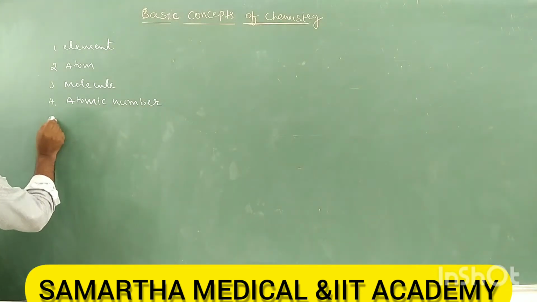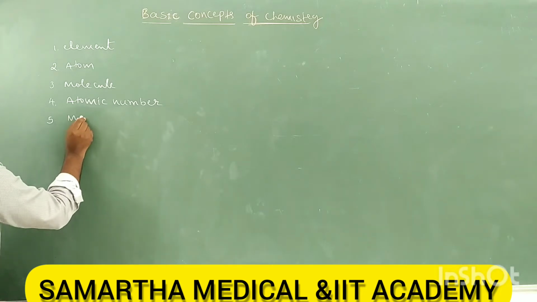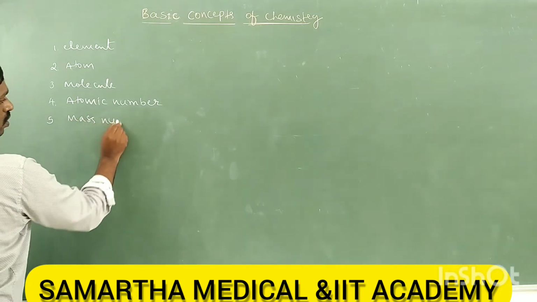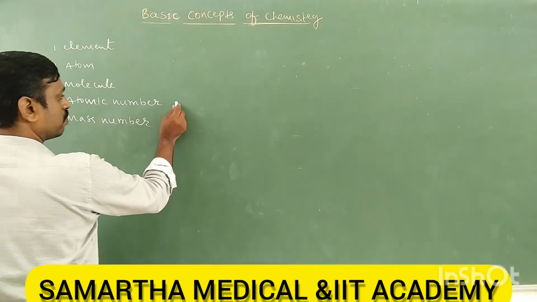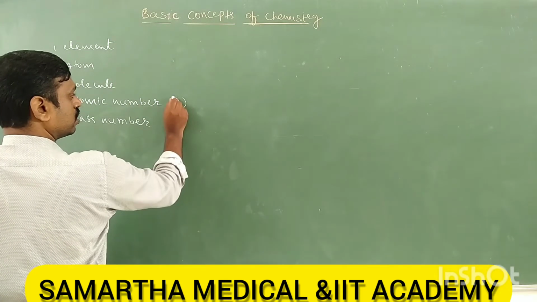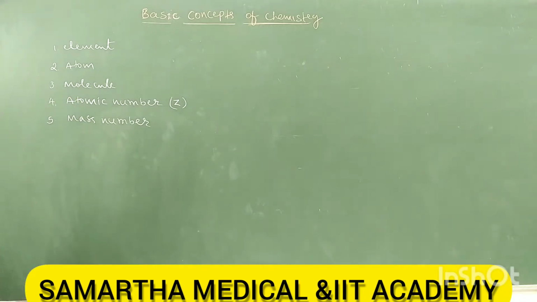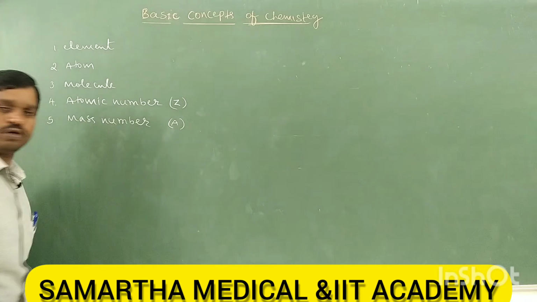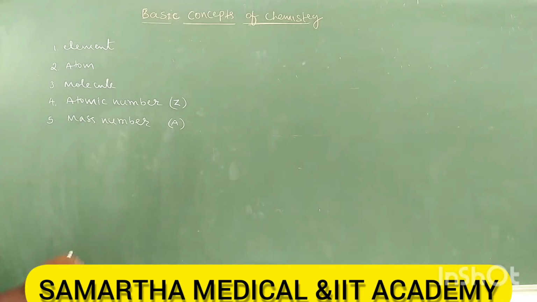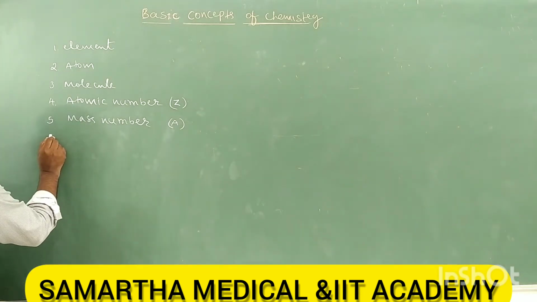Next, fifth one is mass number. Atomic number is denoted by Z, and we study about Z, and mass number is denoted by A. We also study about mass number.